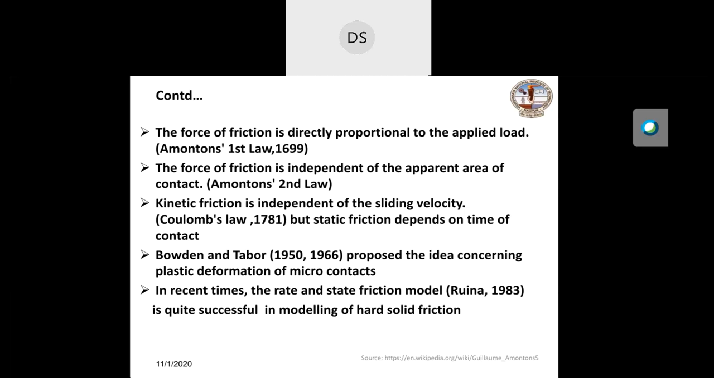So as I mentioned in the previous slides, Gordon and Tabor explained why mu is a constant. Actually, that was the first order principle, that mu is independent of the area of contact or the normal force. But in recent times, as I mentioned, the rate and state friction model is more popular than the earlier law.